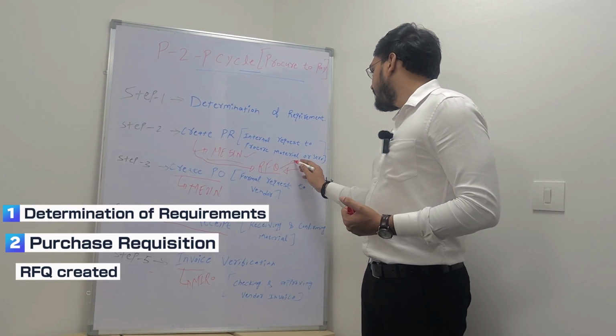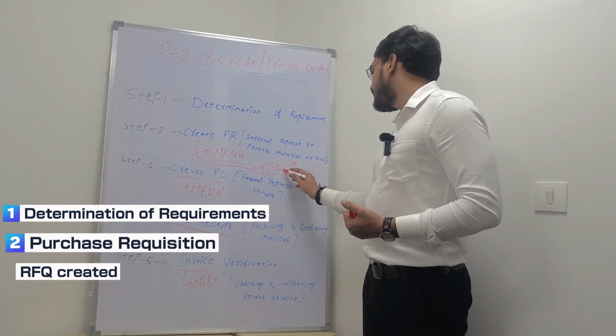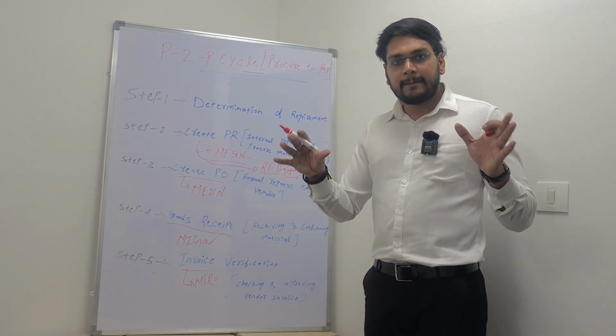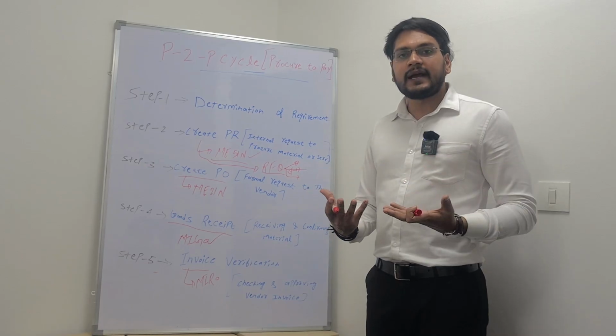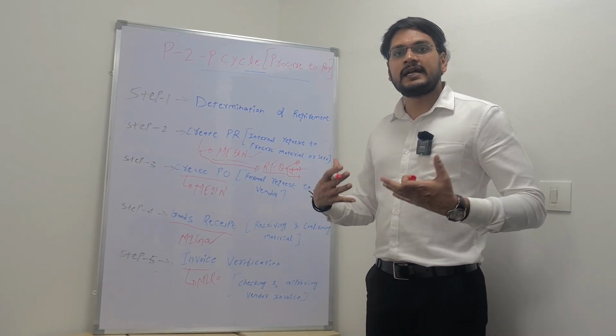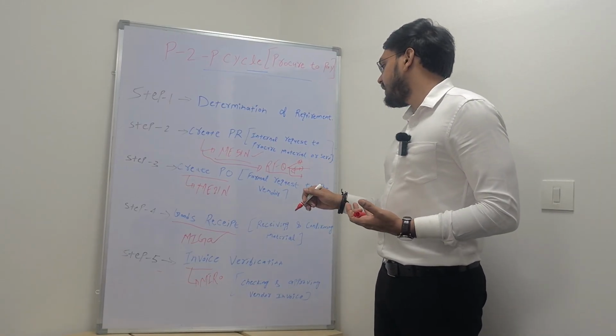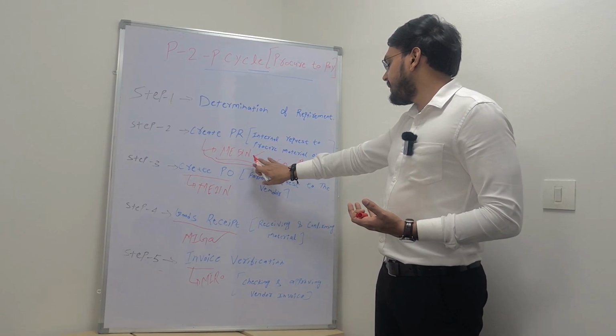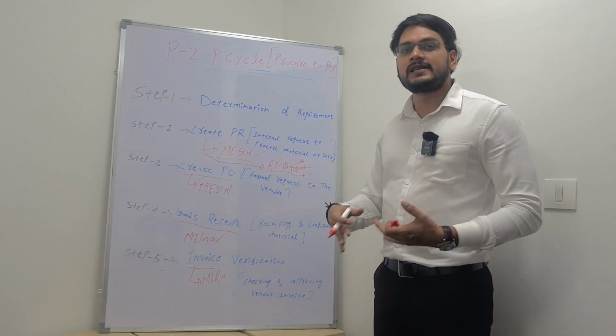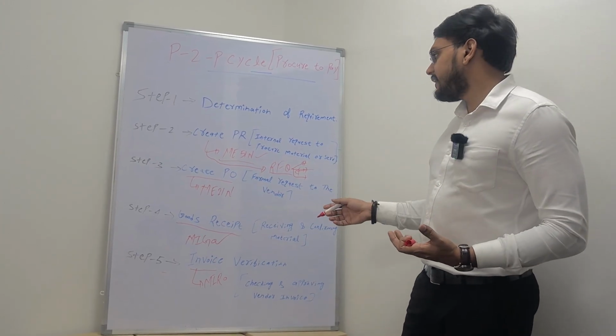And there are several steps in that RFQ itself: creating request for quotation, then comparing the prices, entering the prices, then selecting a vendor, rejecting a vendor. So all those steps come under the RFQ. If I summarize that step, I can say vendor selection process is the RFQ, right?